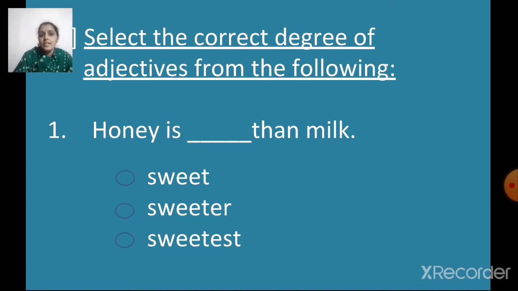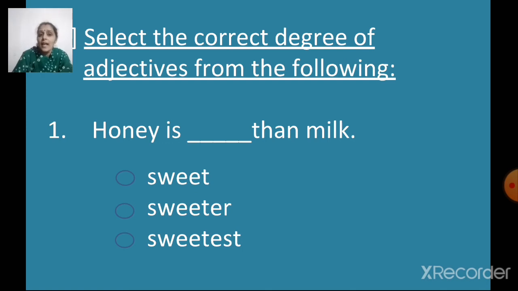Select the correct degree of adjectives from the following. Now, they have given me three options, adjectives in three forms, okay? Three different degrees of comparison. I have to select the correct form and write it in the blank. That means I have to select the correct degree of the adjective.